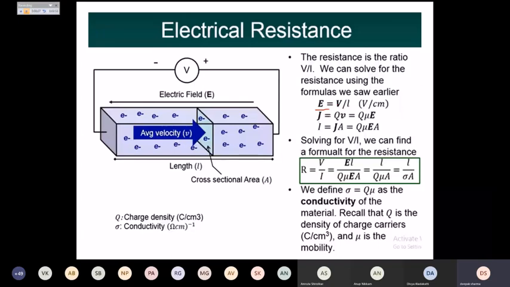J is Q into v, which is Q into mu into E, because v equals mu into E. Here v is the velocity, mu is the mobility, and E is the electric field.